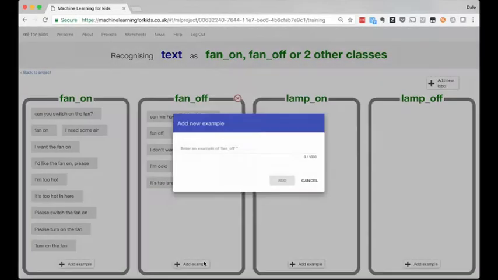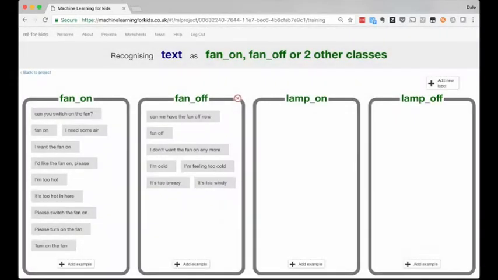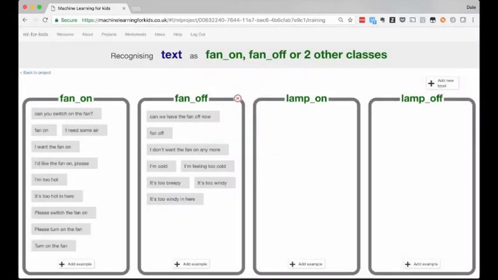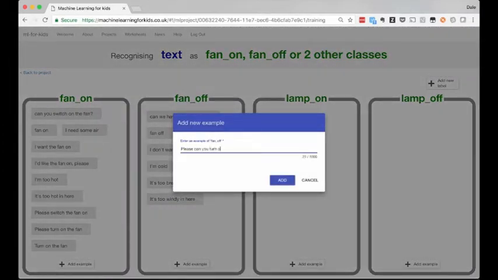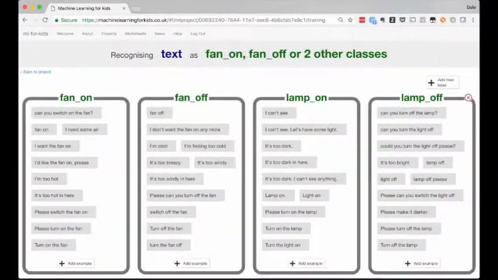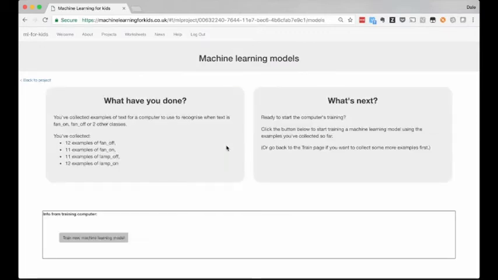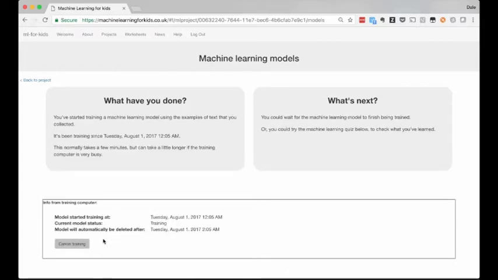This iterative process, seeing the impact of additional training for themselves, this is the sort of thing that helps them to start to understand how this stuff works and how it behaves. I've written a dozen examples for each bucket now, so that's enough for me to get started. Again, I go back to the Learn and Test page for feedback on my training, and more importantly, to be able to train a new machine learning model with just one click.